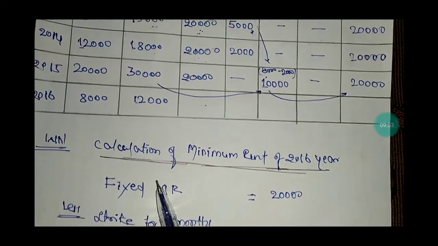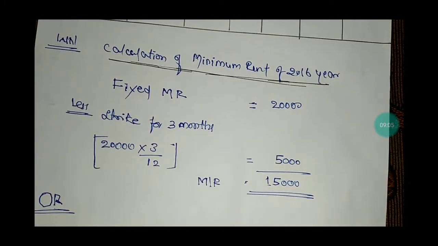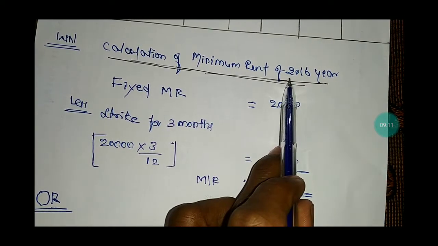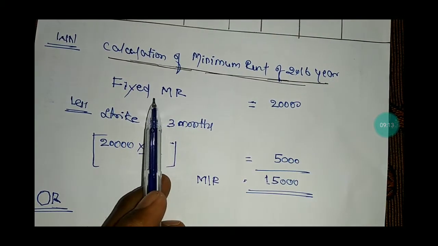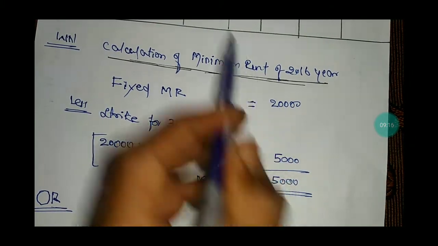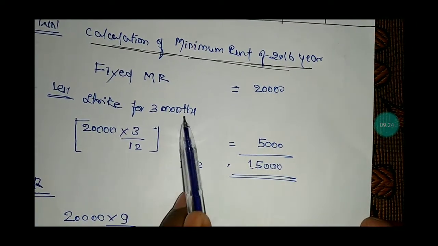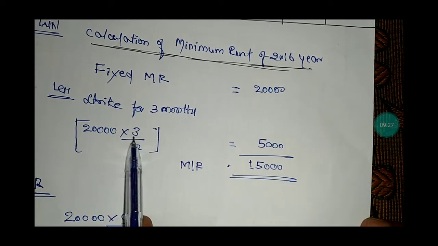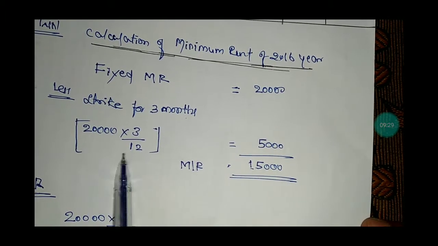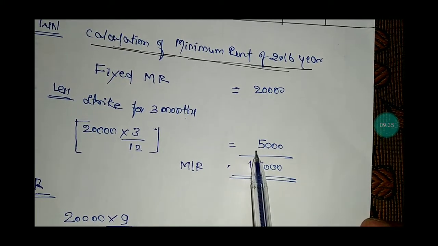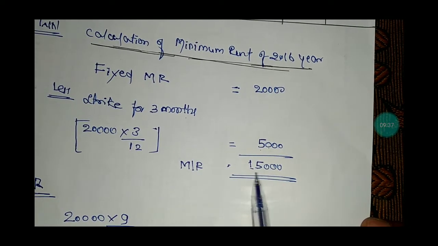The working note for calculation of minimum rent, for the year 2016. The fixed minimum rent given in the problem is 20,000, less strike for 3 months. 20,000 into 3 months of strike over total 12 months in the year is equal to 5,000. 20,000 minus 5,000 is 15,000, which is the minimum rent in the event of strike.